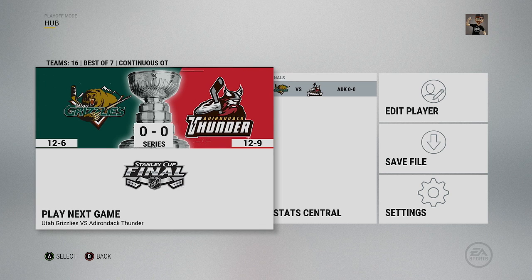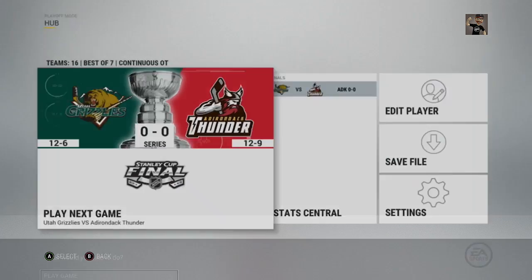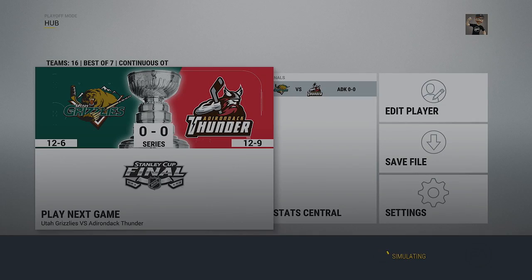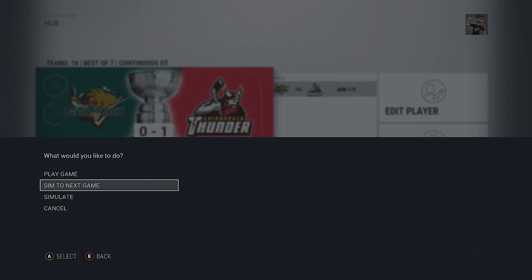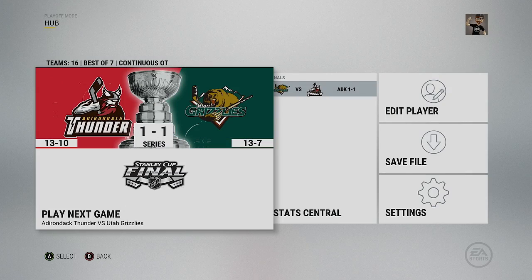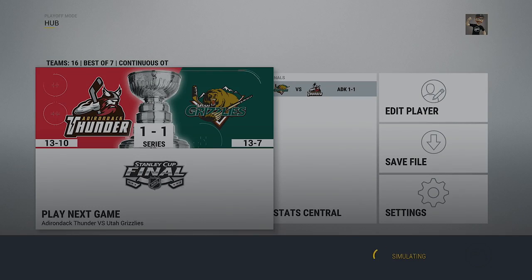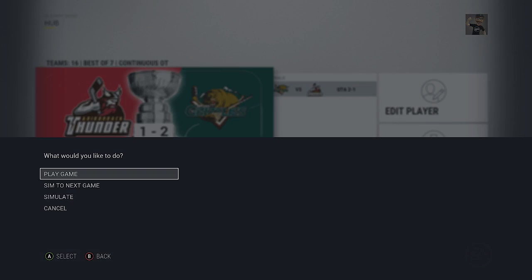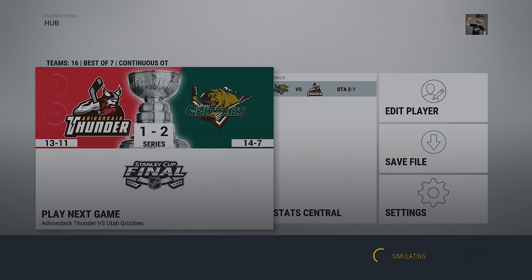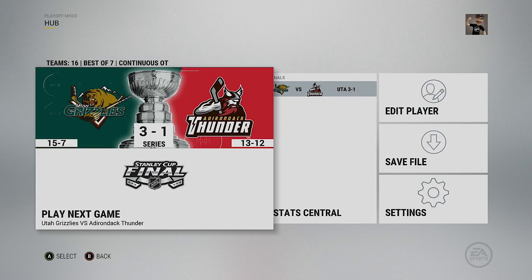But in any event, we still have our final matchup here to decide who is going to be the champion of the ECHL between the Utah Grizzlies and the Adirondack Thunder. So let us get underway. First game is going to go to Adirondack. Game number 2 is tied up 1-1. Game number 3, Utah takes the 2-1 series lead now. Game number 4, Utah takes the 3-1 series lead.